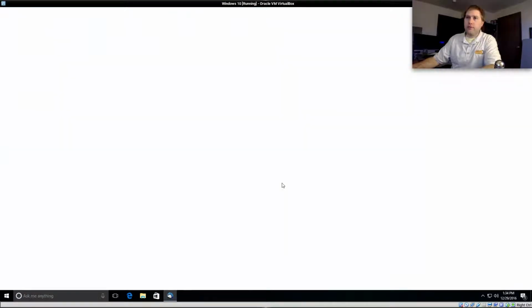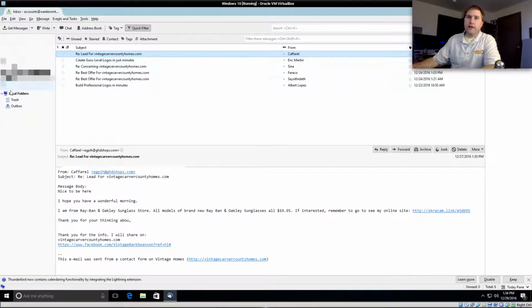On the Thunderbird, what I did is I loaded my emails. Hopefully I don't get any new emails as I'm filming this, but who knows what happens. I get a lot of emails a day. I've scrubbed out all of the emails that were from real clients, and I kept pretty much the spam in here across a couple different accounts.